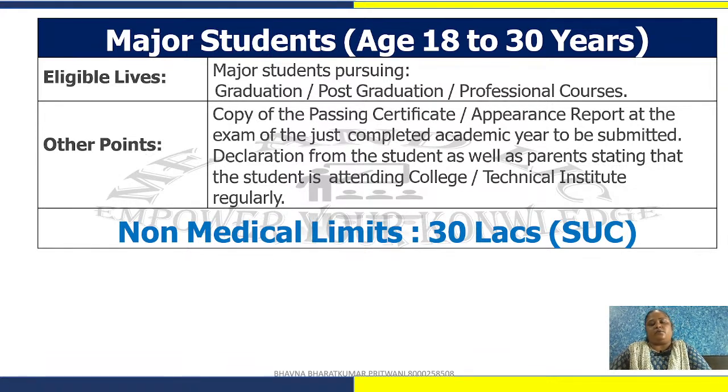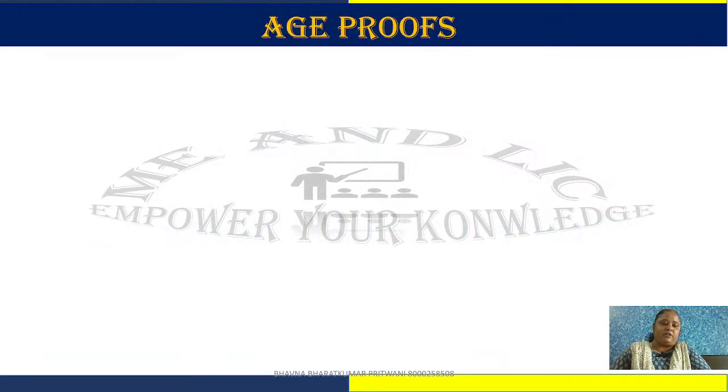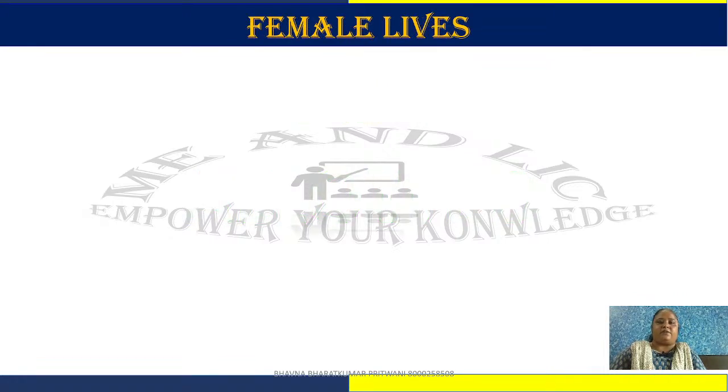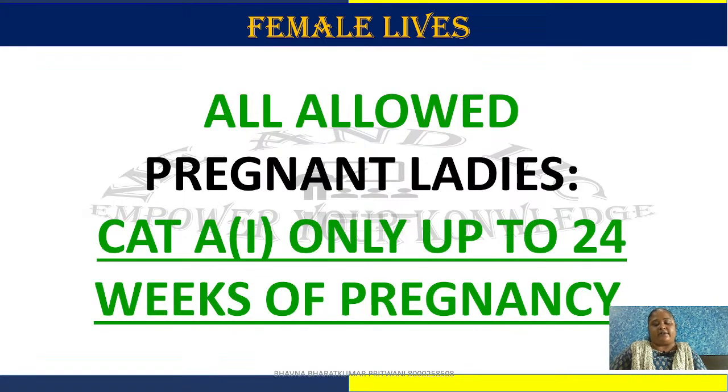Major students means those who are more than 18 years old and less than 30 years, and still they are studying. Then you can give 30 lakhs with video MER. Without video MER, it is allowed 25 lakhs. So you can encash, because youngsters are nowadays interested in the market. So demand and supply. All age proofs are allowed here, and substandard lives can also buy this plan. Female lives, all female lives are allowed, including pregnant ladies.